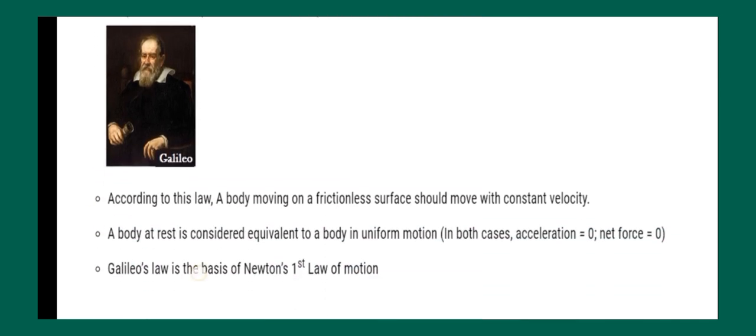So according to his law, a body moving on a frictionless surface should move with a constant velocity. A body at rest is considered equivalent to a body in uniform motion.